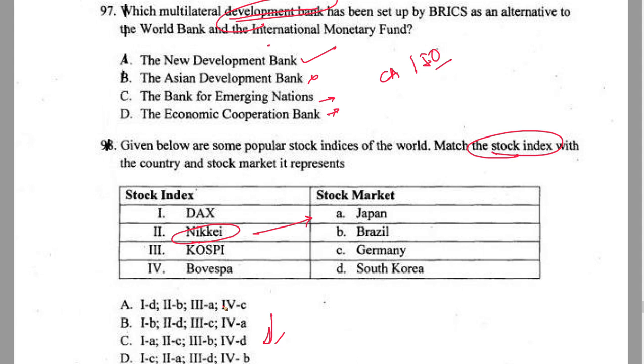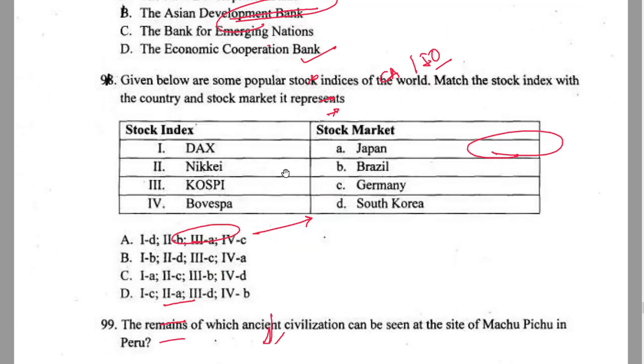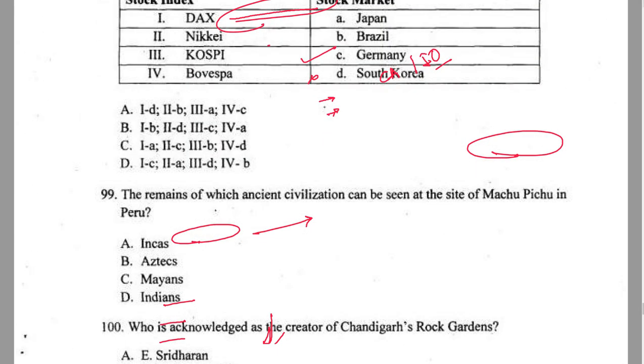And even if you look at your options, if you look at D as an option, in that range the others are out. Because second says B, which is Brazil, that's out. Then you have second says D, that's South Korea, and Nikkei doesn't belong to South Korea. Then you have second as C, it's not Germany. So what you are left with by default is D as an option. So you can crack it that way also. Now let's move ahead and try to understand what other questions we have.